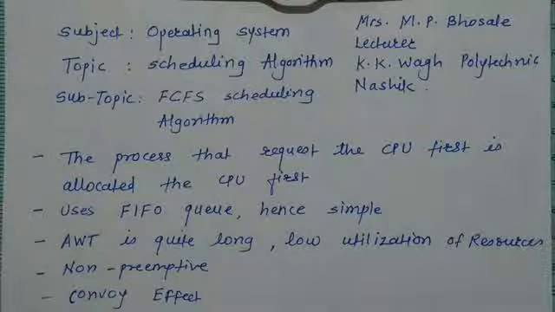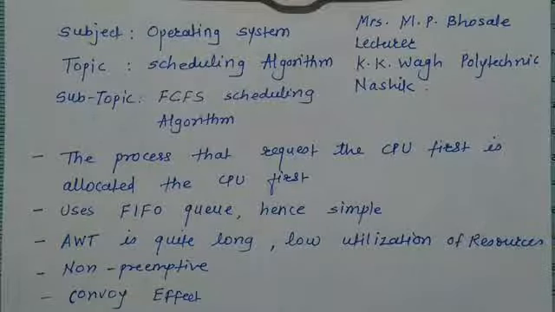But if the next process is purely IO bound, then instead of going to the IO, it has to wait in the ready queue, and only when that more burst time process completes will it get the chance to execute in the CPU and then go to the IO. So at that time the IO becomes idle. This is the low utilization of the resources. Sometimes this happens vice versa.